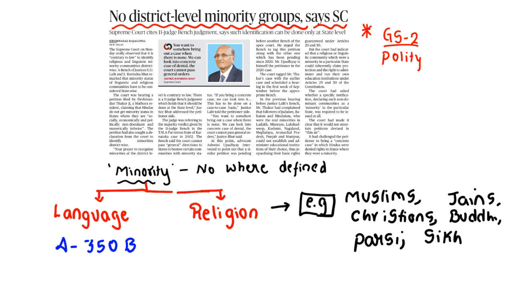Because it established an officer called the Special Officer for Linguistic Minorities, who would be dealing with and discussing the aspects of language in particular. So Article 350B provides protection for language, while religion is based on the Act.